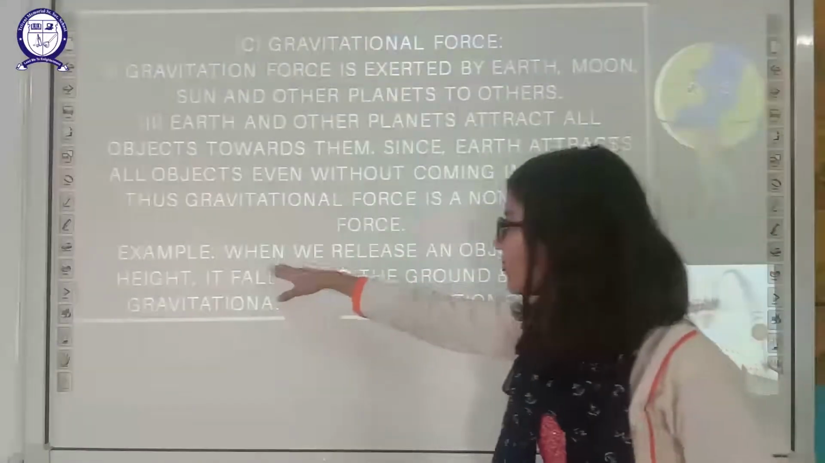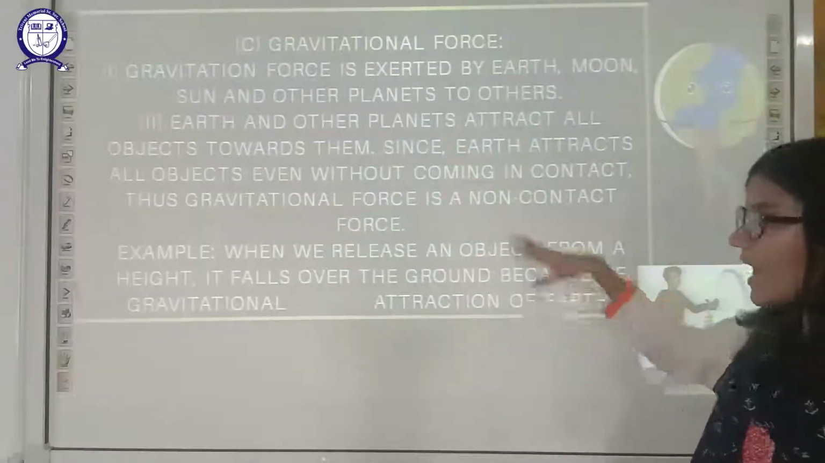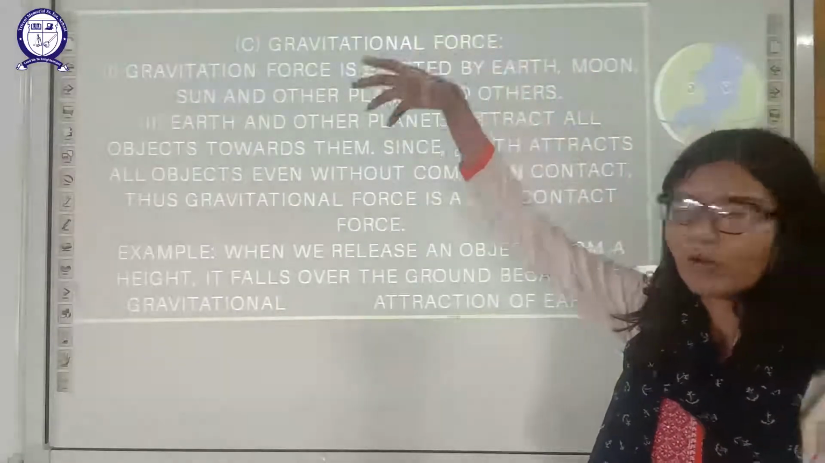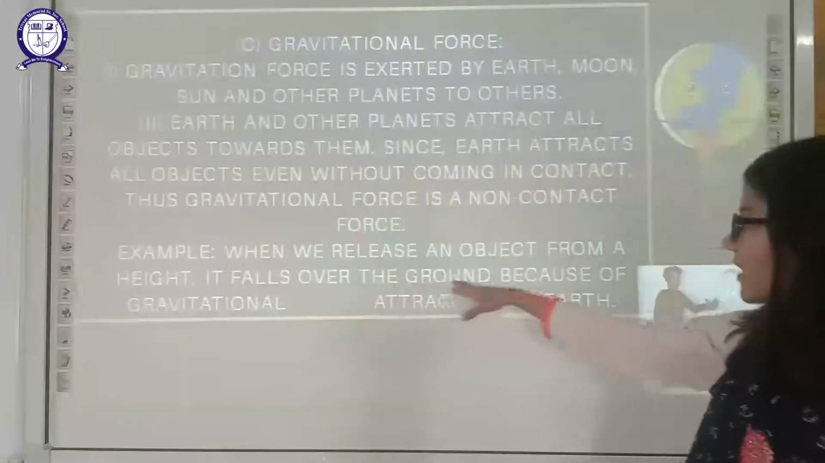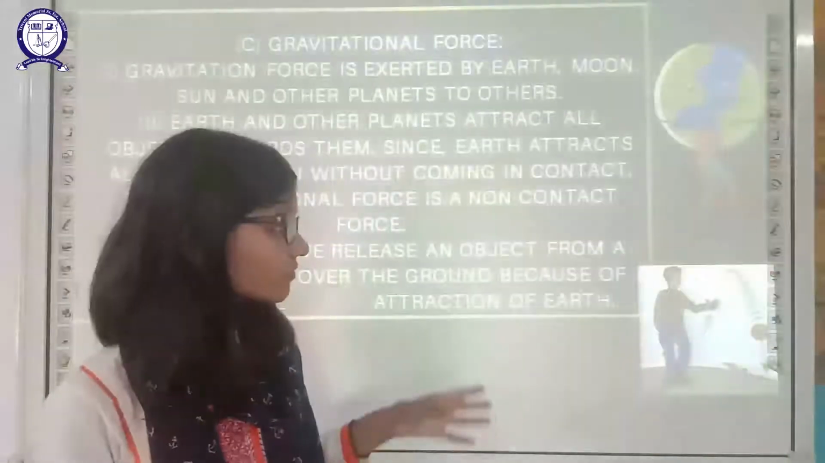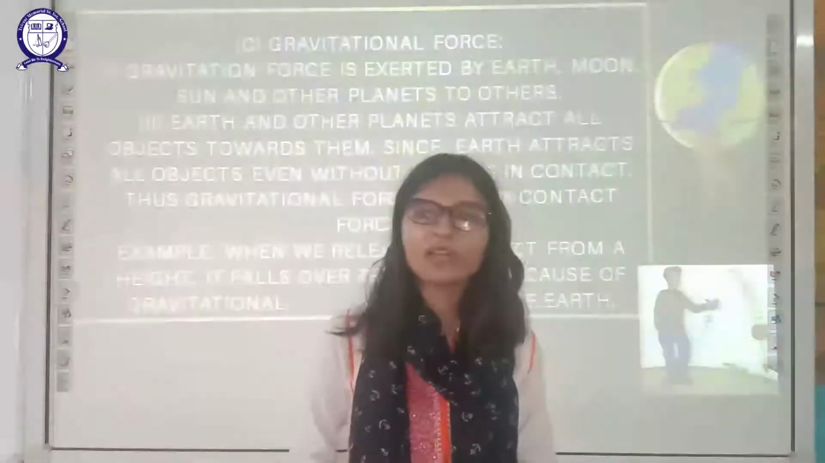For example, when you drop an object from a height, the earth will attract that object without being in contact. It will fall to the ground because of gravitational attraction. So all these are non-contact forces.